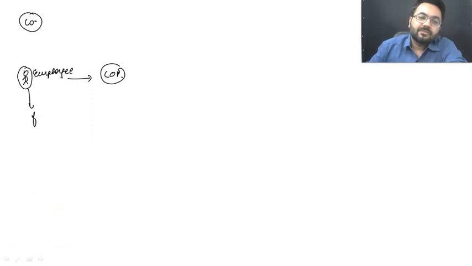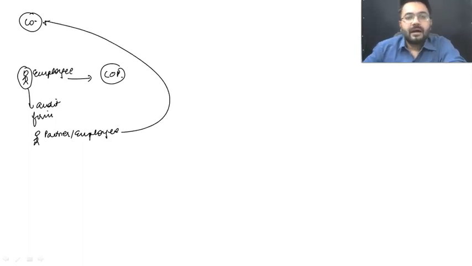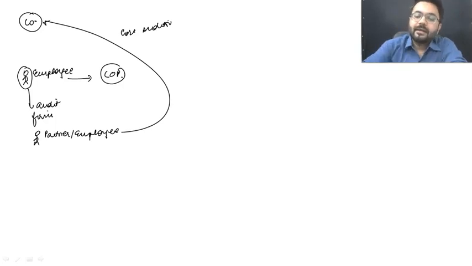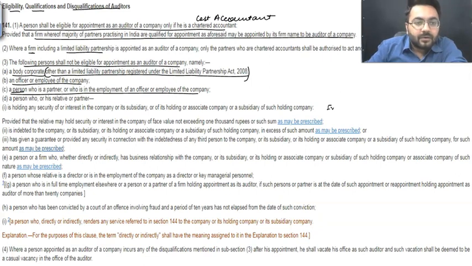So this employee has a firm. This employee has an audit firm, and over there he has one of his partners or employees. Can his partner or employee be appointed as our cost auditor? No, you cannot appoint them. Again, see, a person who is a partner or who is in employment of an officer or employee of the company shall not be eligible for appointment as an auditor. Got it? Getting my point?